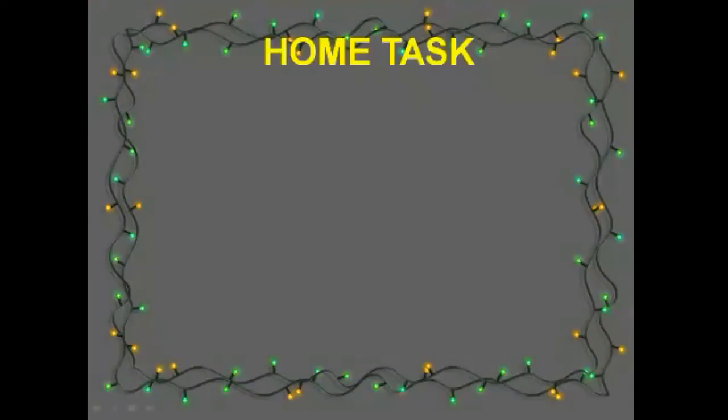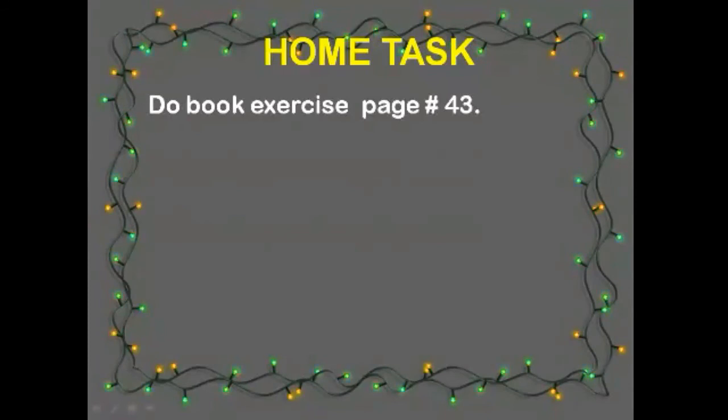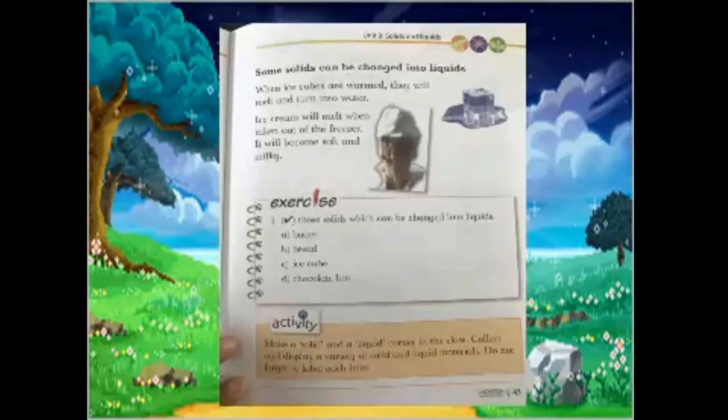Okay, now get ready for the screenshot. This is the home task. So first start taking the screenshot of your home task. Do book exercise from page number 43. Everybody open your book right now and look at page number 43. In your book on page number 43, you have the exercise I am showing you. Look at this.